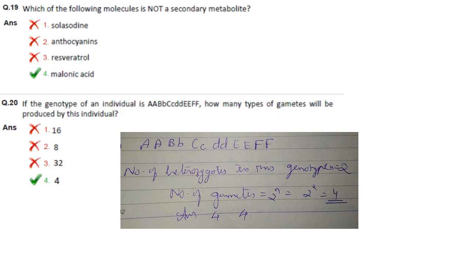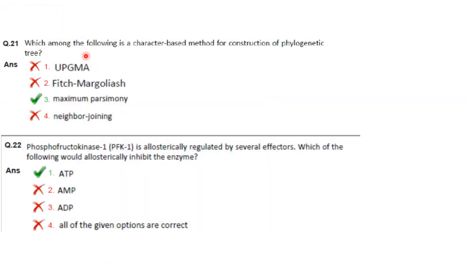Answer is 4. Which among the following is a character-based method for construction of phylogenetic tree? So two character-based methods are maximum likelihood and maximum parsimony. So maximum parsimony is given in the option. So that is the answer. Phosphofructokinase is allosterically regulated by several effectors. Which of the following would allosterically inhibit the enzyme? So phosphofructokinase is allosterically inhibited by high levels of ATP. So answer is option 1.